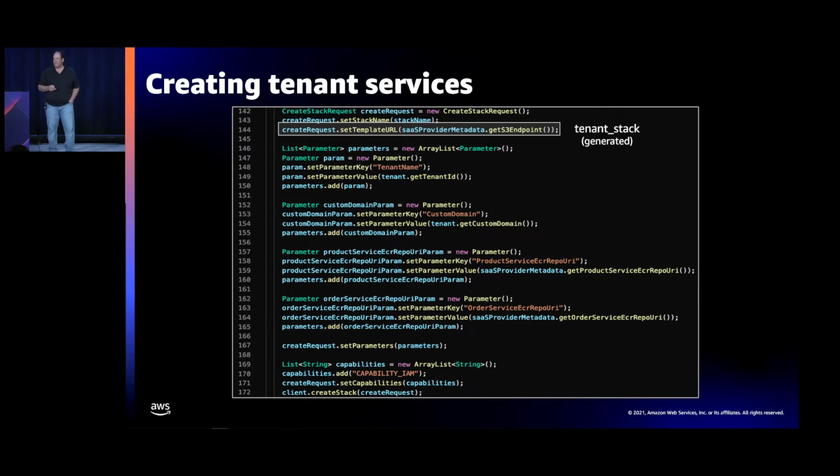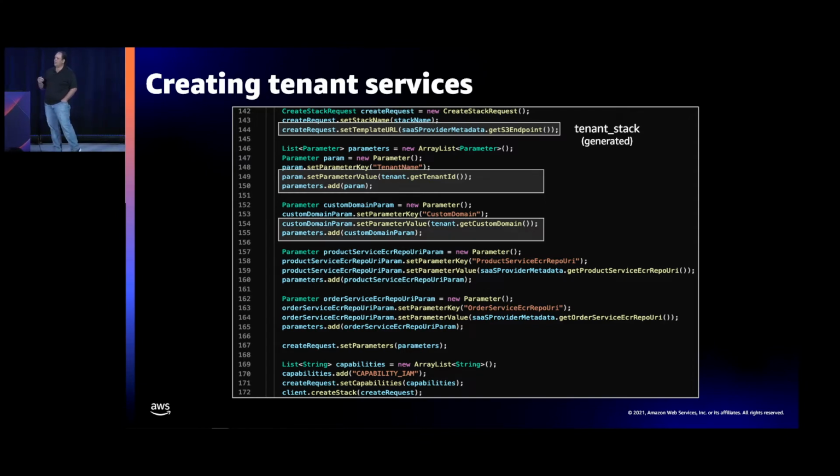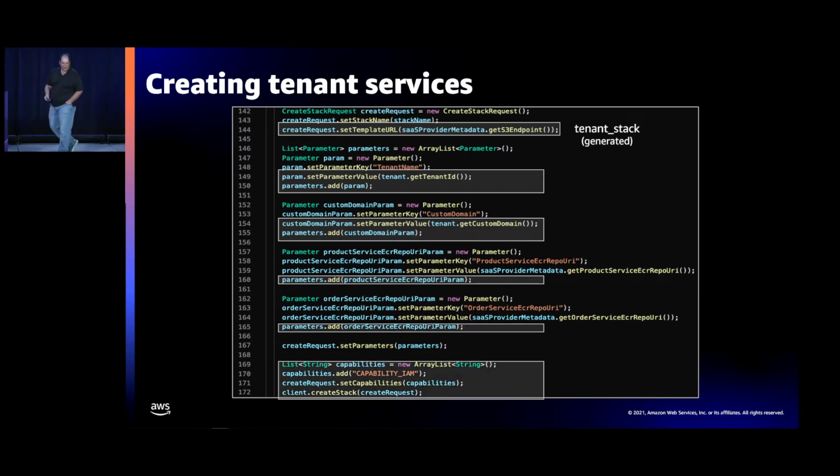But either way, this tenant stack ultimately is the stack that's going to be run, that's going to trigger all the moving parts of getting a tenant provisioned. So then you'll see that it needs certain parameters like any CloudFormation stack does. So we give it the tenant ID, we give it the domain information because it needs that information to provision the resources that are needed. And then we give it the URI for the microservice for the product service, and we give it the URI for the order service. All right, and then we run off and run create stack.